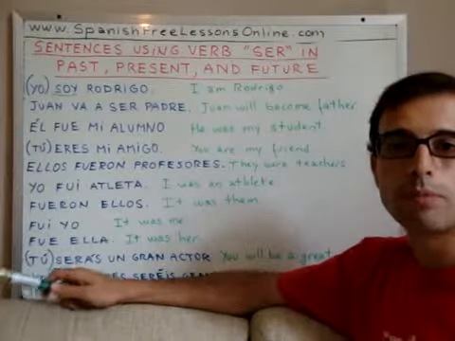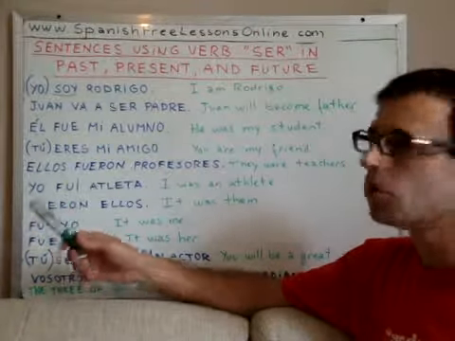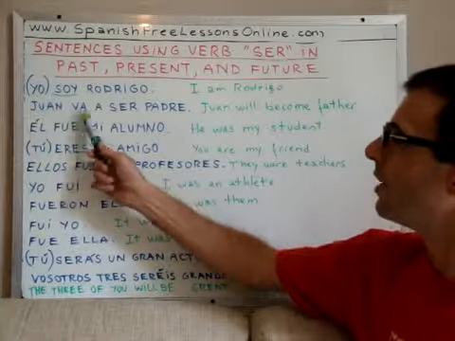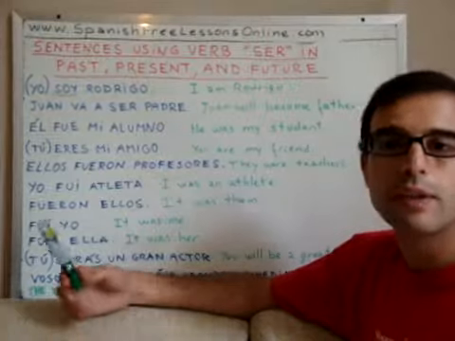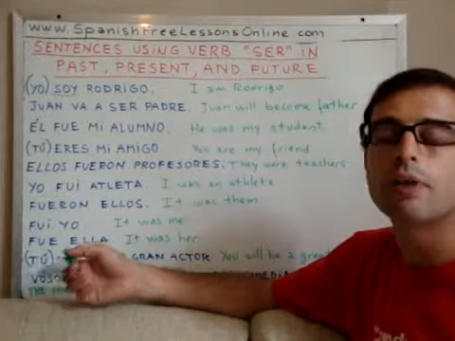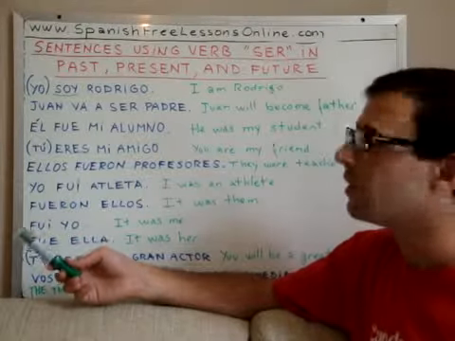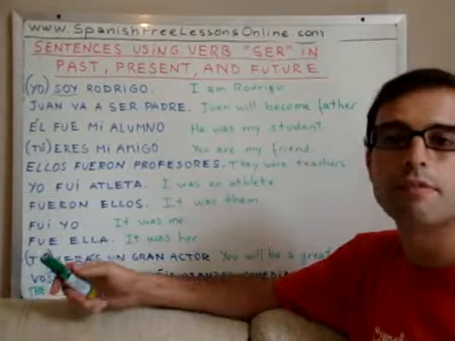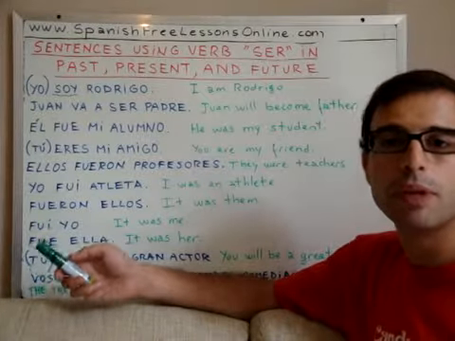I know in English it sounds awkward and it's wrong, but in Spanish, when you say Juan va a ser padre, you mean that he's gonna have a son, right? Or he's gonna have a child, and then he will become father, okay? Same thing, va a ser madre means will become mother.